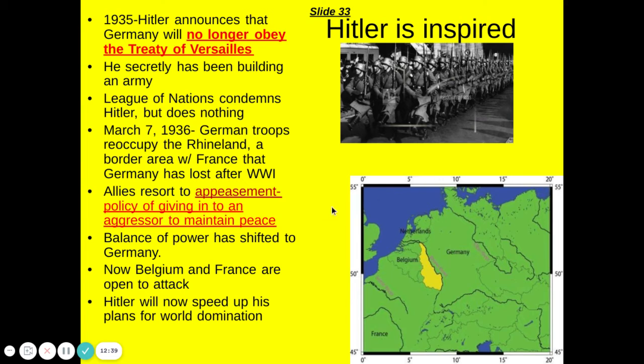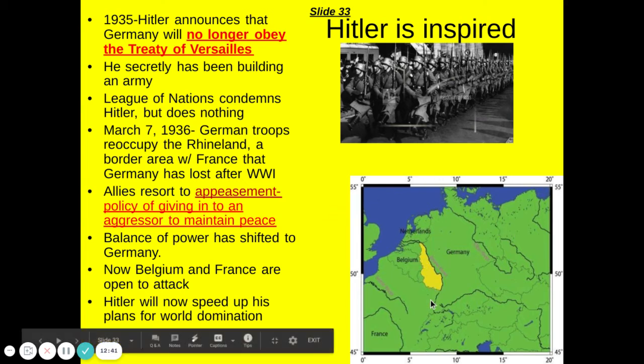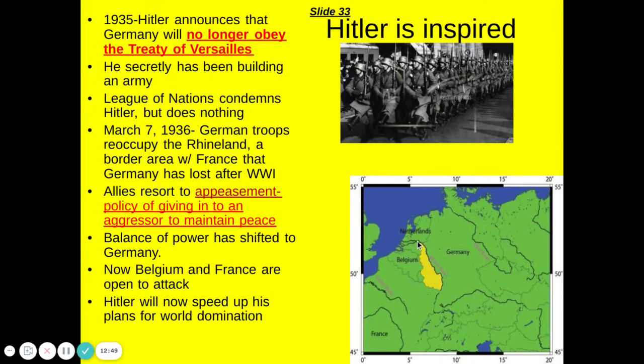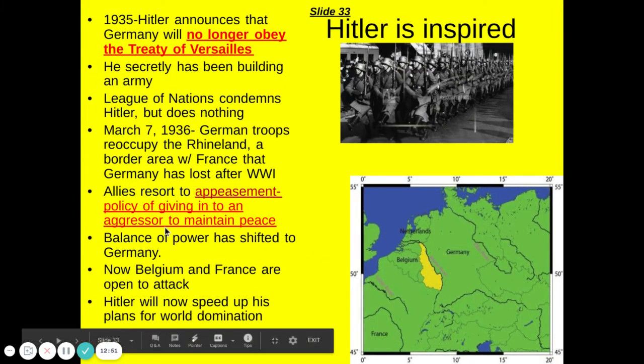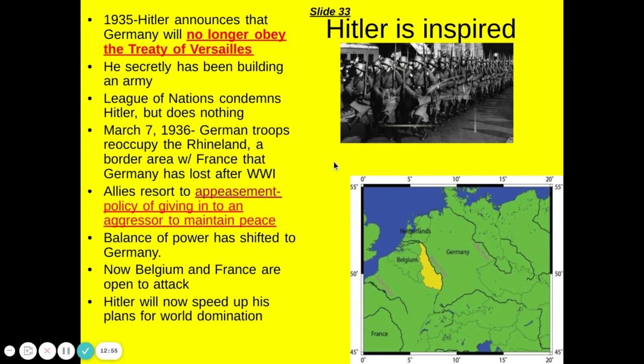Okay. So when they take over this area, this opens up area to be able to attack France and then, of course, Belgium. Remember that Belgium remains neutral. So this basically inspires Hitler to do more than what he's already doing.